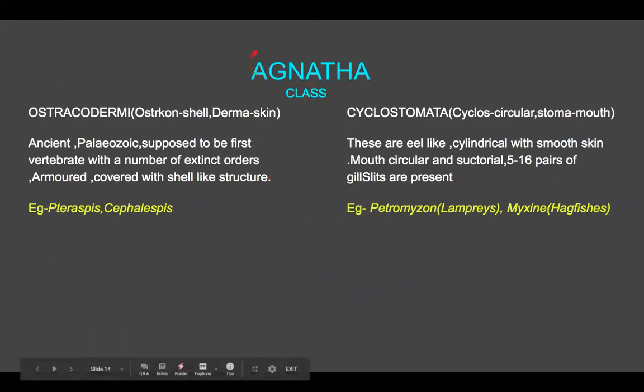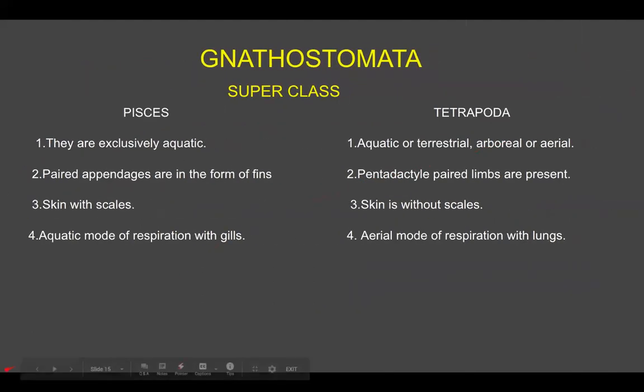Now, if we take Agnatha individually, Agnatha has two classes. One is Ostracodermi. Ostracon means shell, derma means skin. In a similar manner, Cyclostomata. Stome means opening, related to something like a mouth, as you can see here, and cyclos means circular. They are animals with a circular mouth, always.